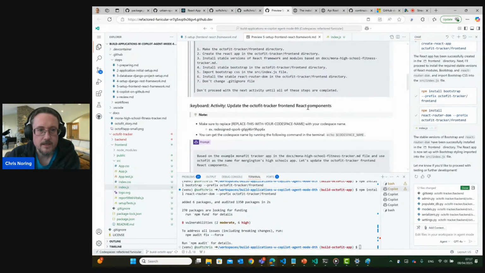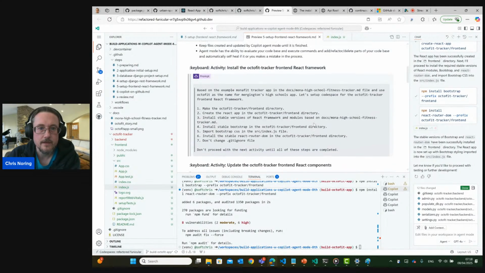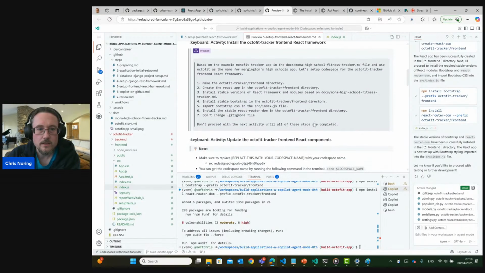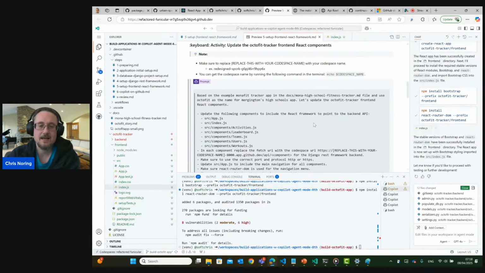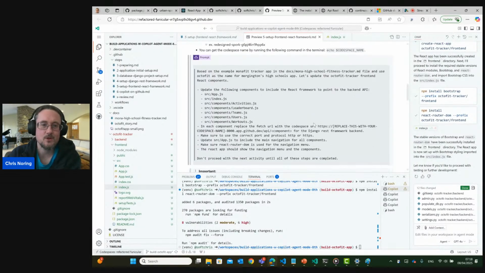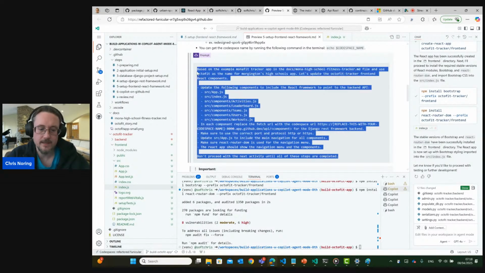But let's see if I can inspect it. Okay, so first off, we are on step 5 here. We are installing, okay, I was premature. I've done this lab so many times, so I just remember what happens. So this was me giving you a whiff of the future, but this is actually in this command. So in this command, it's saying, you know what, Chris, I will create subcomponents, because if you've ever built a front end in React or some other framework, you know that you want multiple components, so it's easy to maintain.